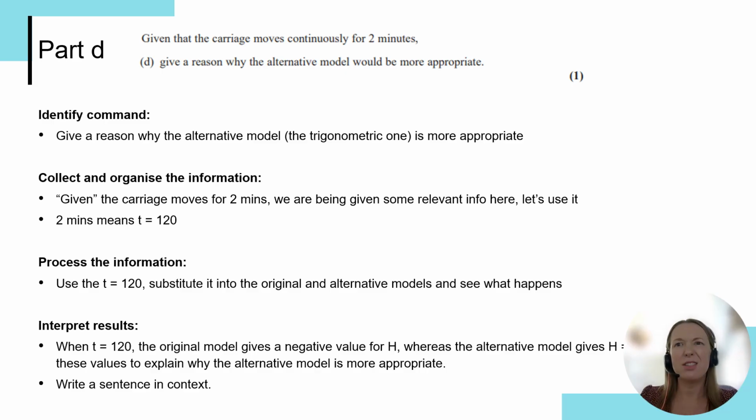So this is now going to give us some values that allow us to figure out probably why one is definitely more appropriate than the other. And when we do that calculation, we can see that the original model actually gives a negative value for h, whereas the alternative, the trigonometric model, gives h equals 2. So those values are going to help you explain now why that alternative model is more appropriate, and we just need to then construct that sentence in context.